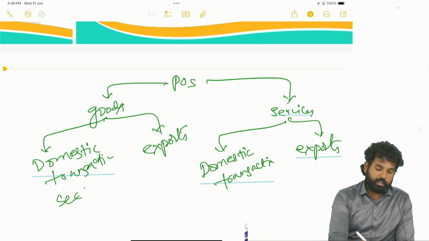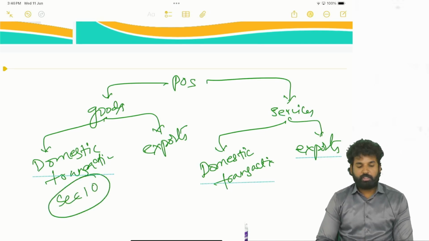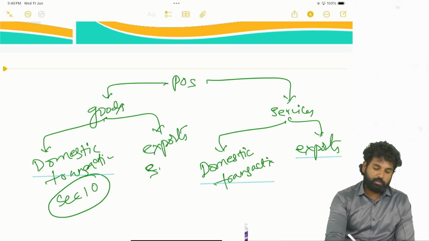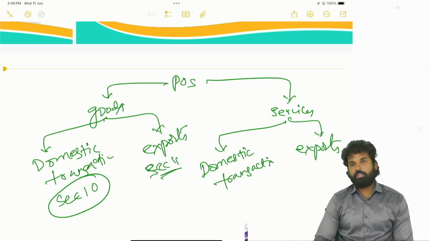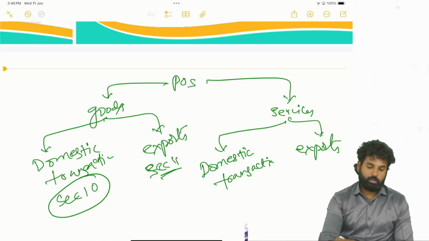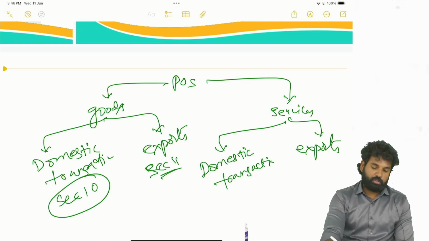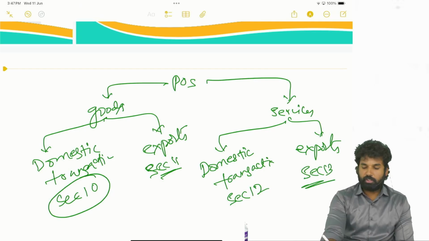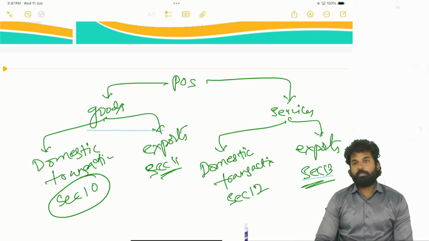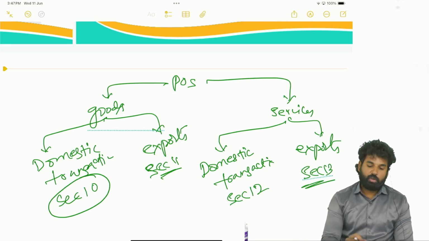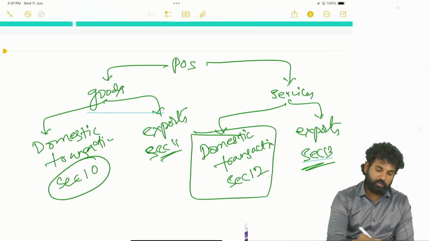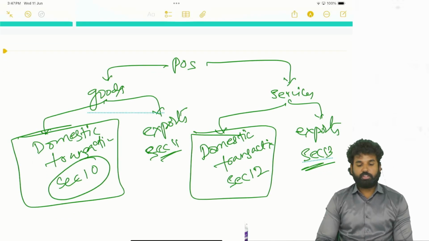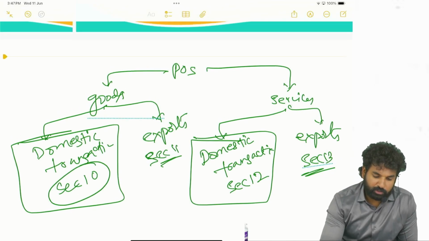Section 10: domestic transactions in case of goods. Section 11: exports or imports, international transactions in goods. Section 12: domestic transactions in case of services. Section 13: exports in case of services. So these are the 4 sections which will determine place of supply. Out of this we will only discuss section 10 and section 12. These are only relevant for our examination and syllabus.